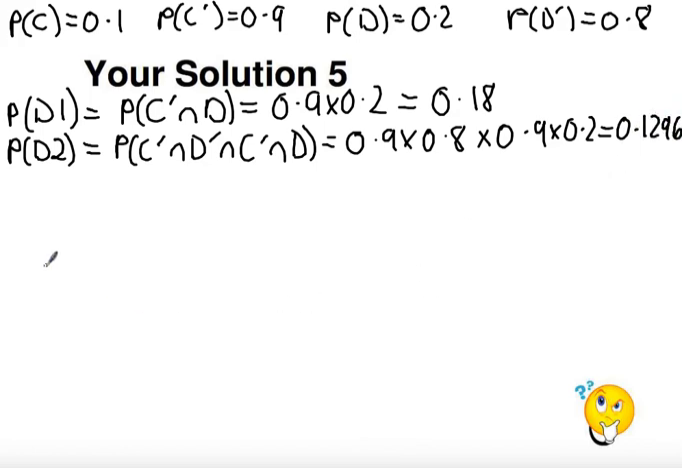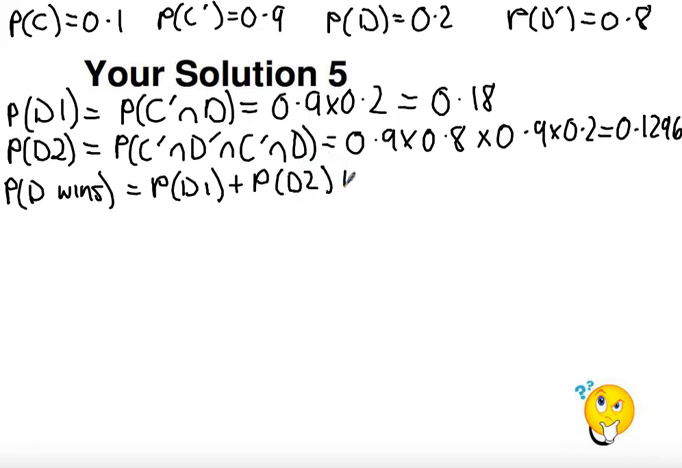Now, the probability that Daisy wins is again going to be the probability of D1 plus the probability of D2 plus the probability of D3 plus dot dot dot plus the probability of D infinity. Now, as soon as you identify that you can't identify what round she's going to win, it could be an infinite number of times that they do this, you know you're going to do these types of series. And we know what D1 is. D1 is 0.18. We know what D2 is.